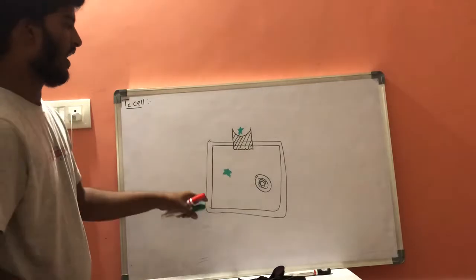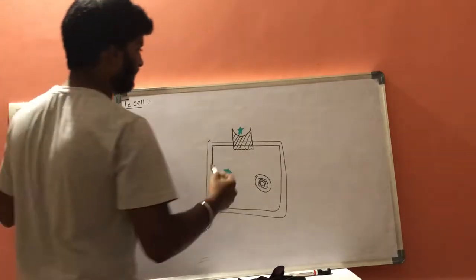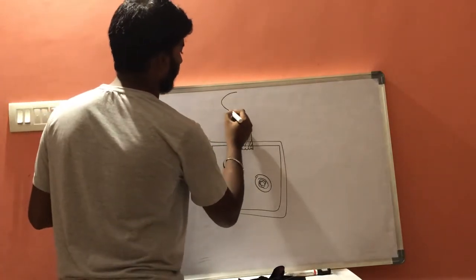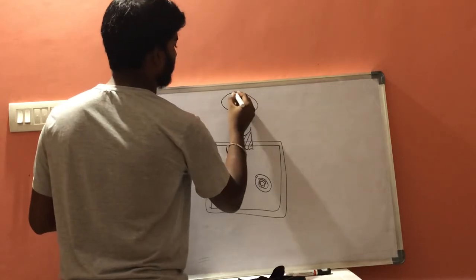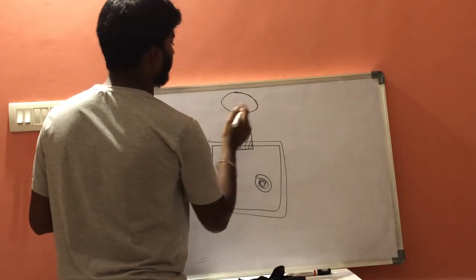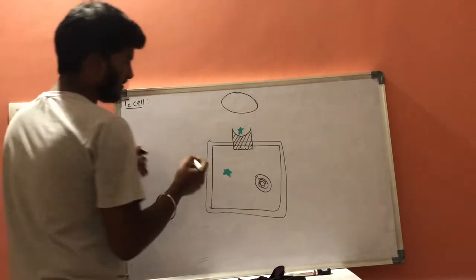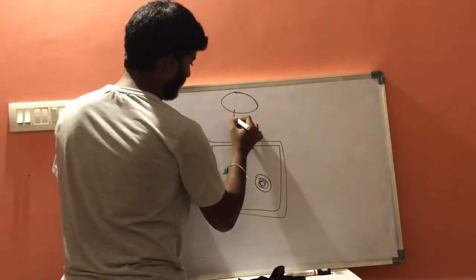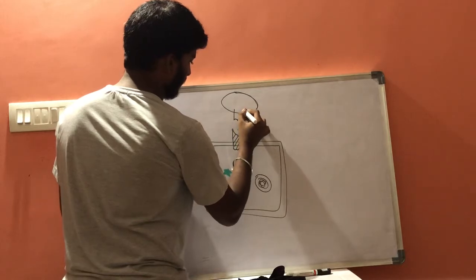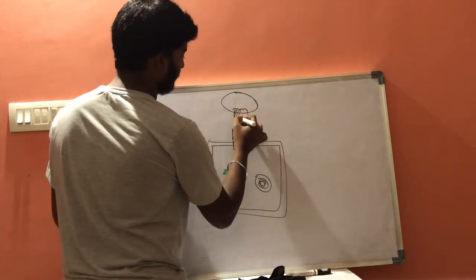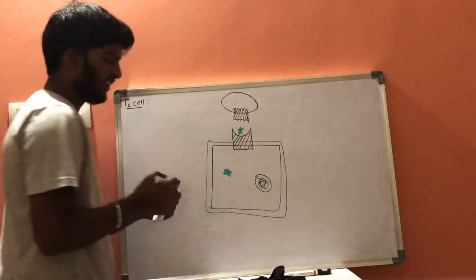Whenever this is attacked by a T cell, let us consider this is one T cell which consists of T cell receptors. These are T cell receptors.